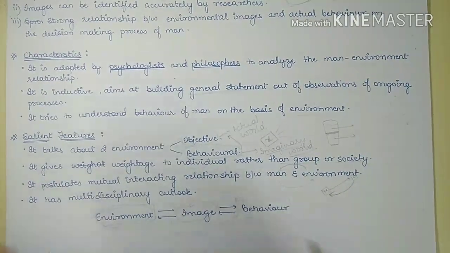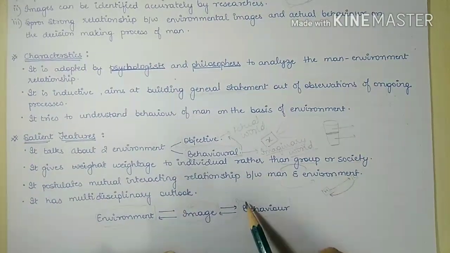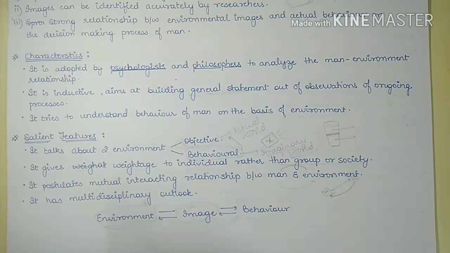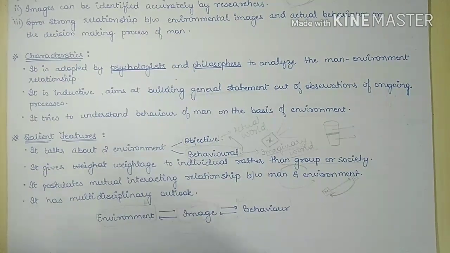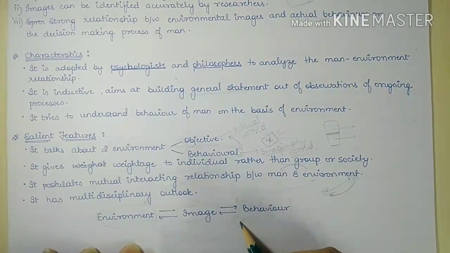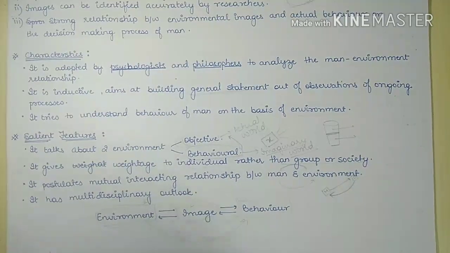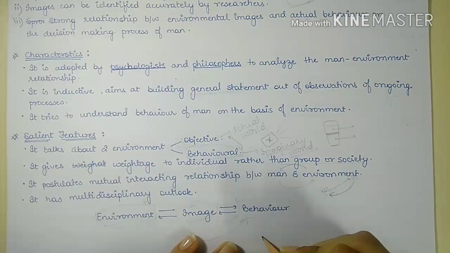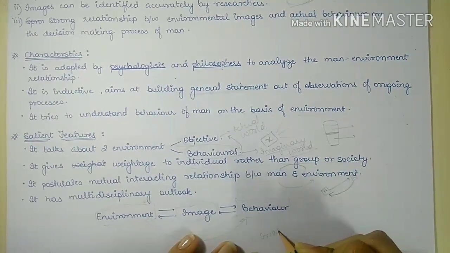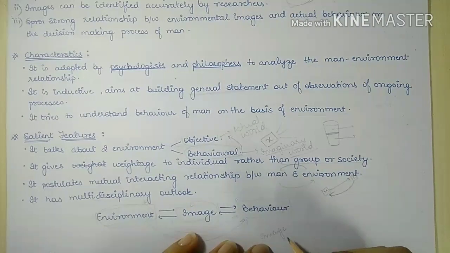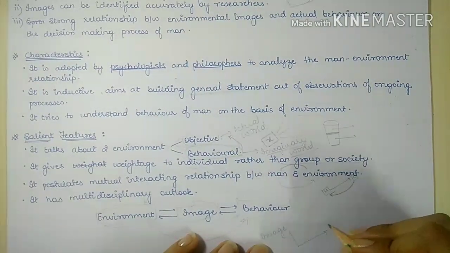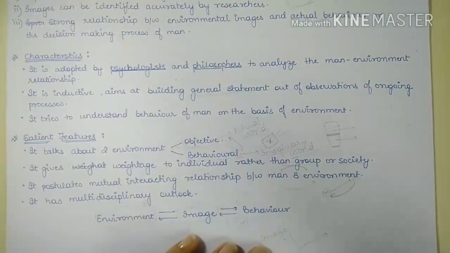So behavior influences the way of looking at an environment, or the image we take about that environment, and the image that we take about that environment also influences the behavior of human beings. So we can simply say that the image that we take is influenced by our behavior.